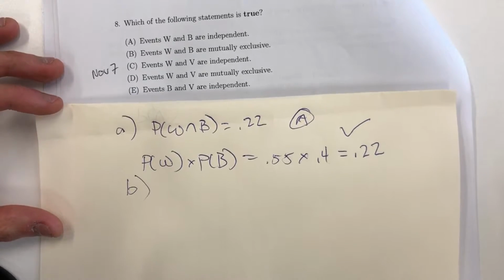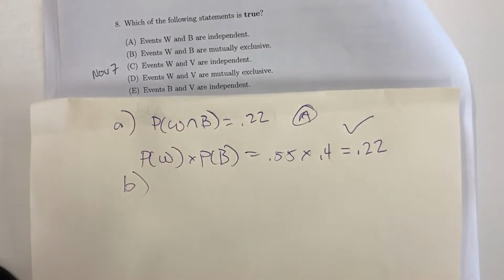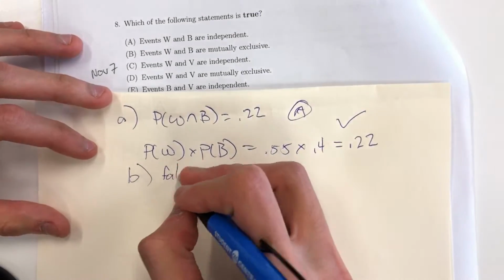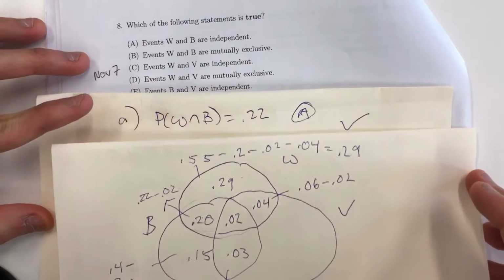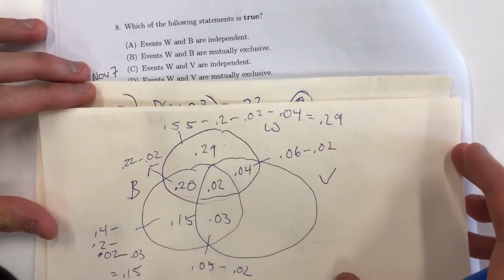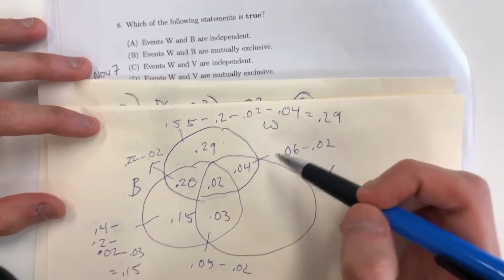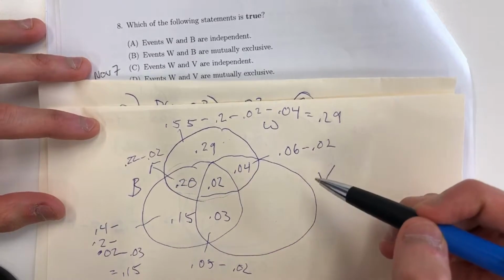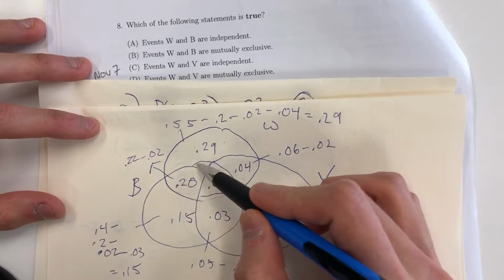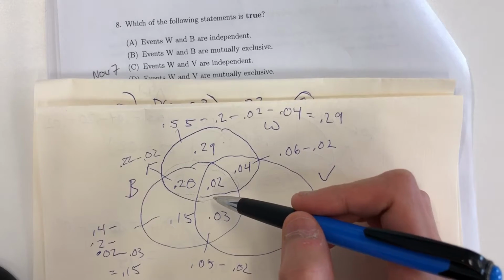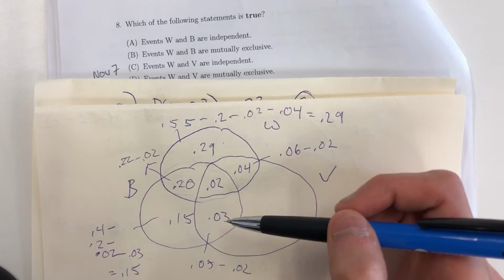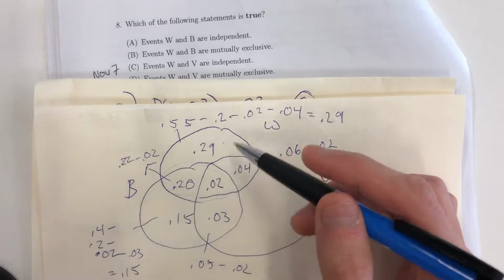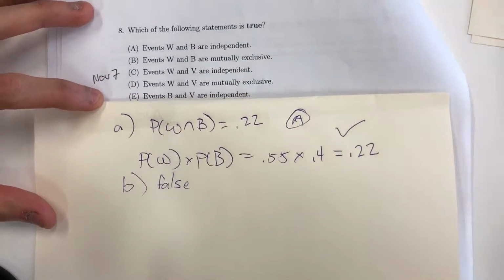Events W and B are mutually exclusive. This is false. So I'm going to pull up the Venn diagram that we drew in the previous video. If they're mutually exclusive, wine and beer, that means there will be no overlap between the two circles. But since 22% buy beer and wine, that means they're not mutually exclusive.